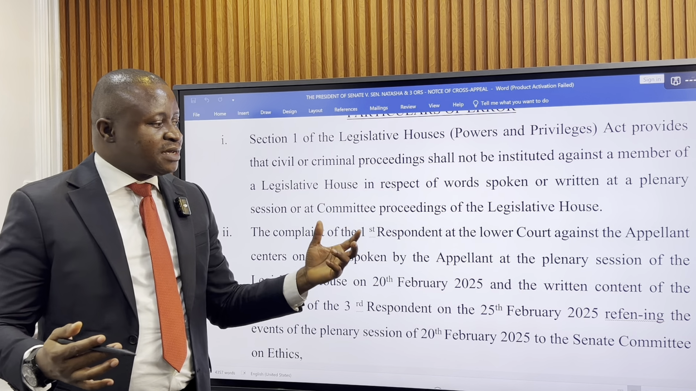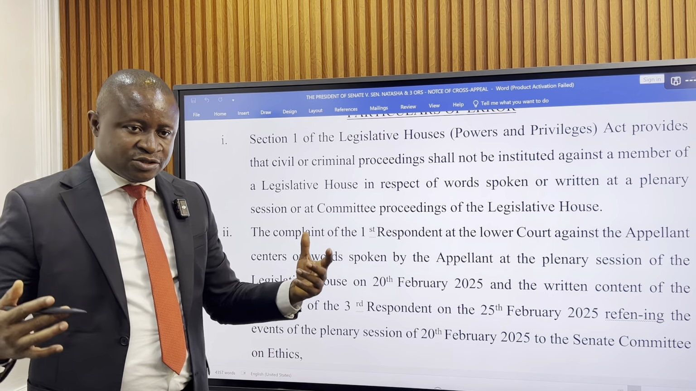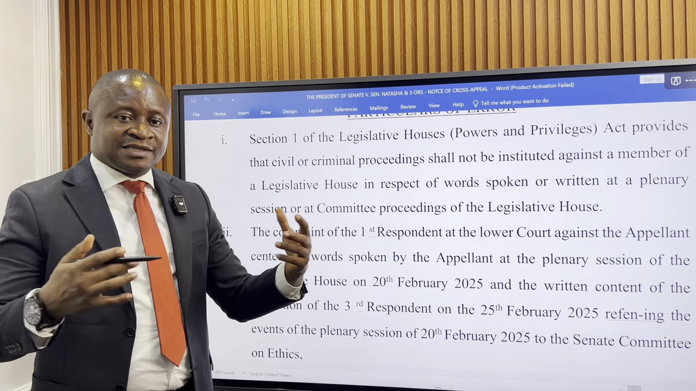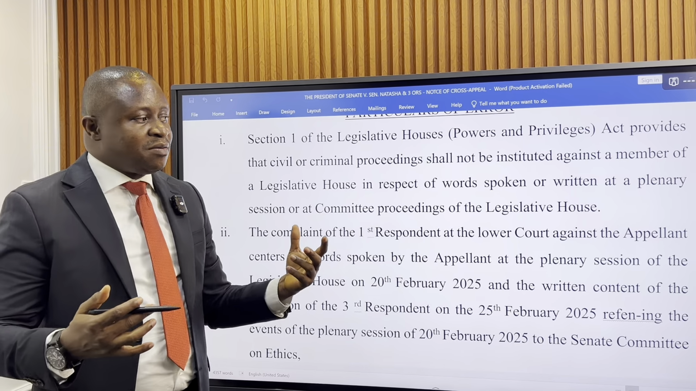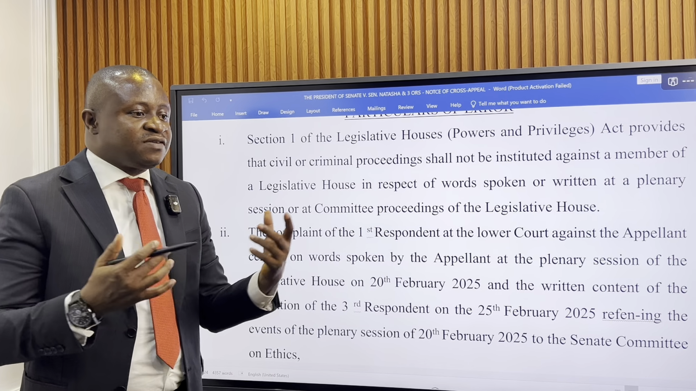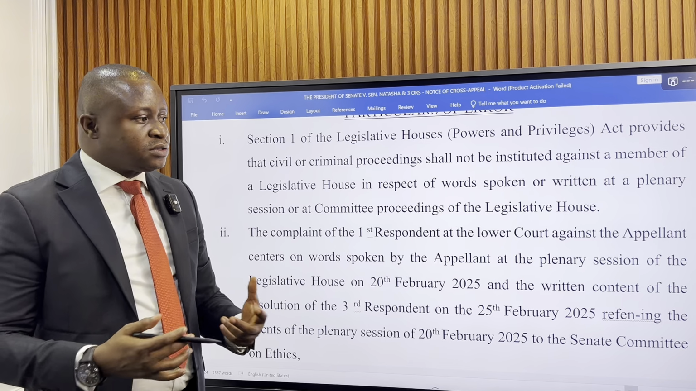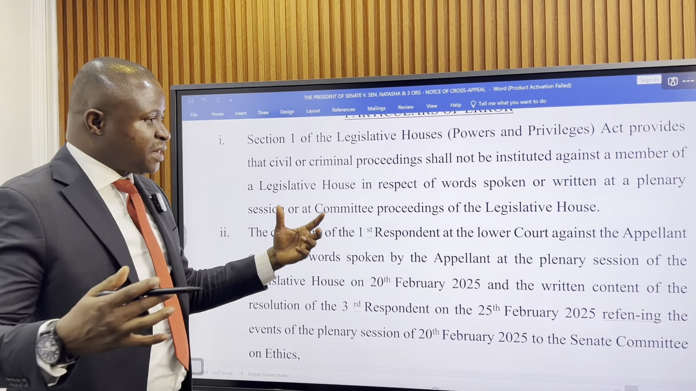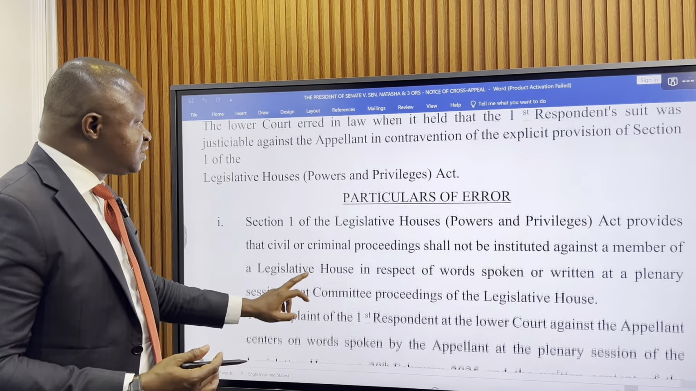So the Senate is basically saying here that what transpired on the day that the altercation erupted between Senator Natasha Akpoti-Uduaghan and the Senate President are things that are covered and protected by the Legislative Houses Powers and Privileges Act. To the extent that whatever happened that day, the law says you cannot go to court against a senator, because the law has protected them to give them the latitude and the freedom to carry on their duties. So that is the essence of this ground too.